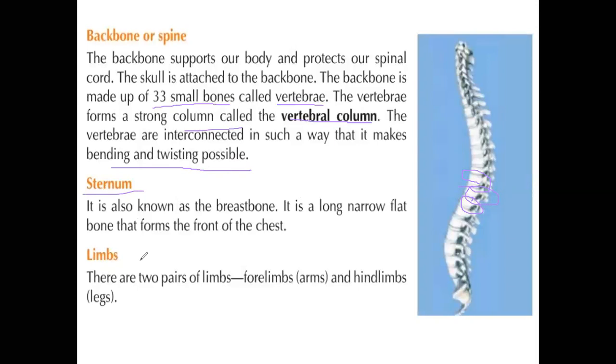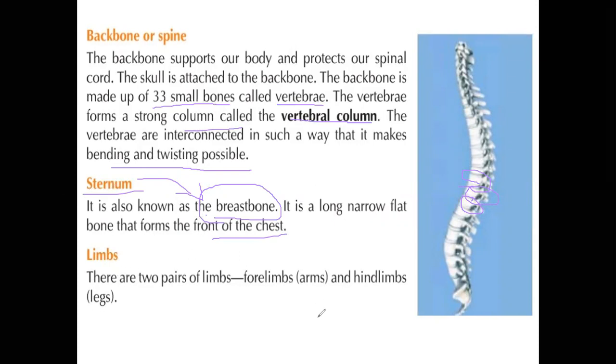And next, the sternum. It is also known as the breastbone. We already discussed it in the part on the rib cage. The breastbone is known as the sternum. It is a long, narrow, flat bone that forms the front of the chest. So that is the sternum. Ribs are attached to the backbone as well as the sternum, right?